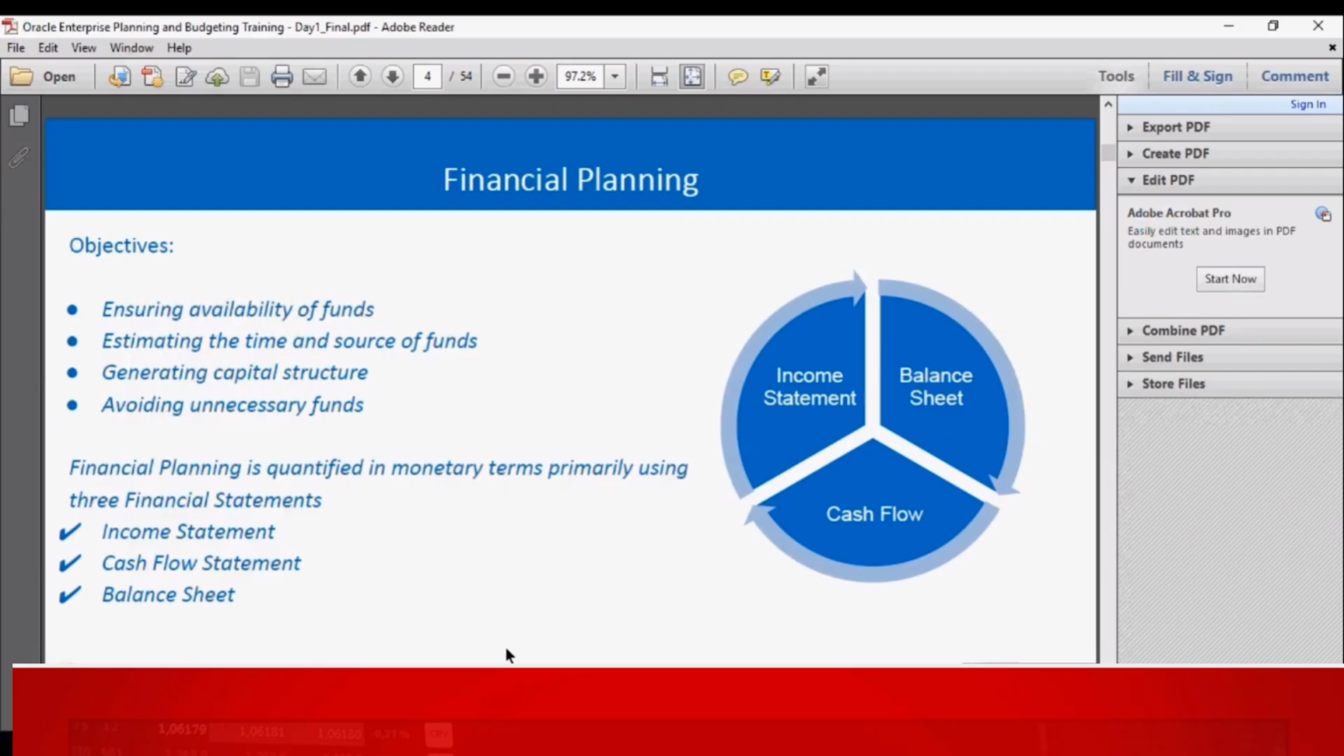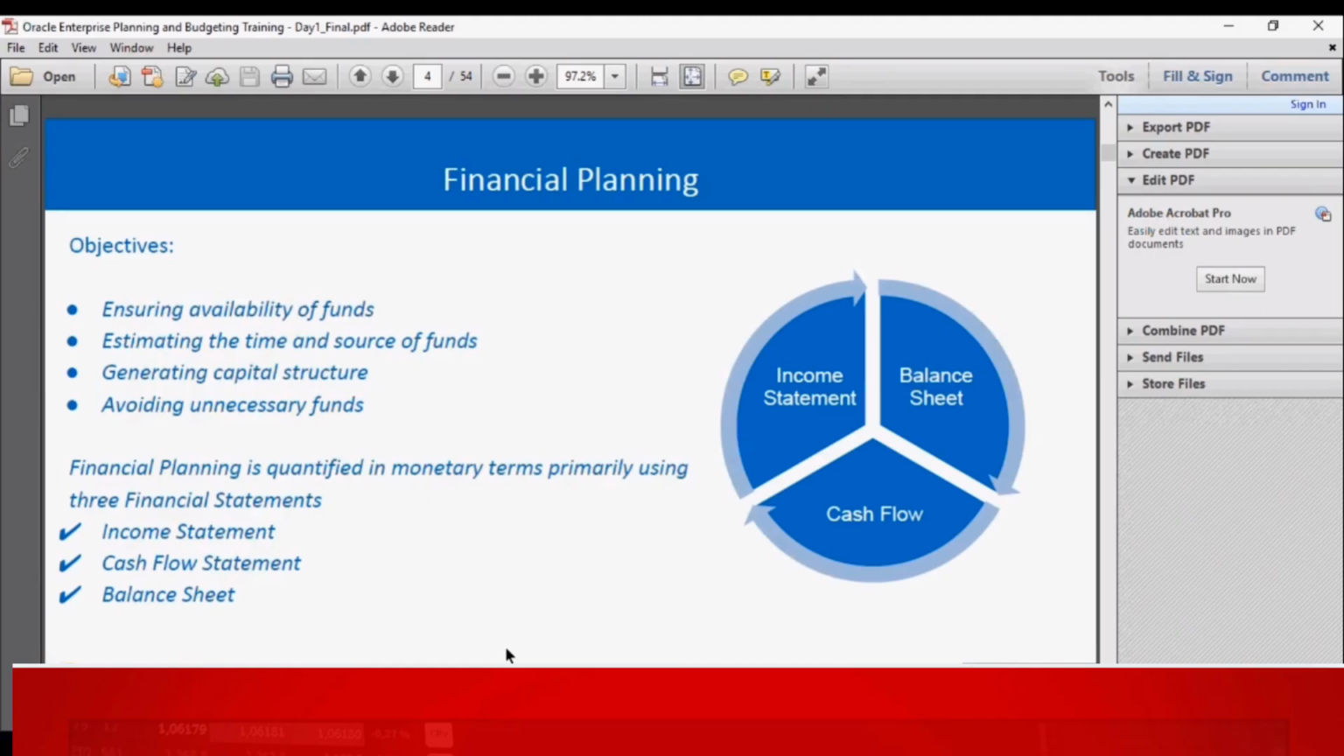The next one is estimating the time and source of funds. So time is a game-changing factor in any business venture. Delivering the funds at the right time, at the right place is very crucial. It is as vital as the generation of the amount itself.